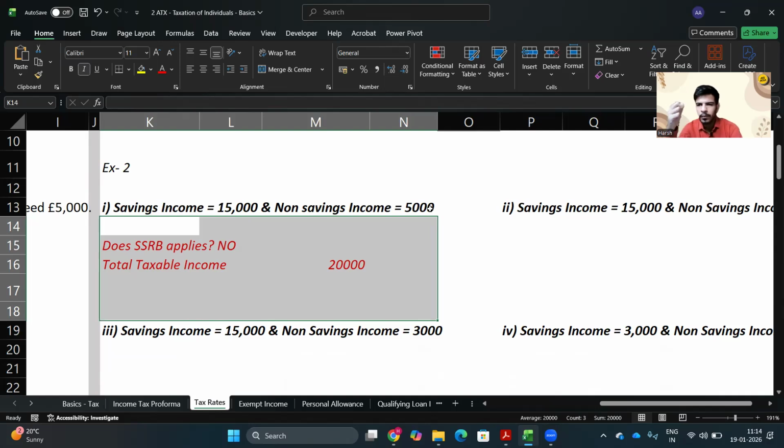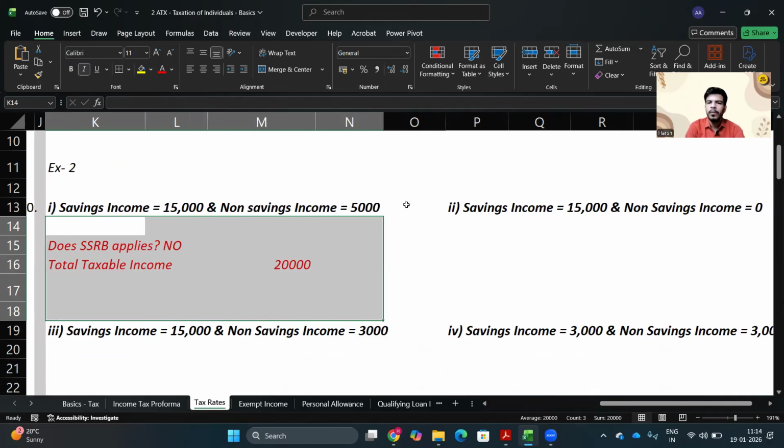So 15,000 savings income and 5,000 non-savings income. It is not the case that this 5,000 pounds which you are getting as a starting rate band, although we are taking non-savings income for calculation, is also available against non-savings income. It just consumes the band, but it isn't available against non-savings income to reduce its total income. So 15,000 plus 5,000, 20,000 would be your taxable income.